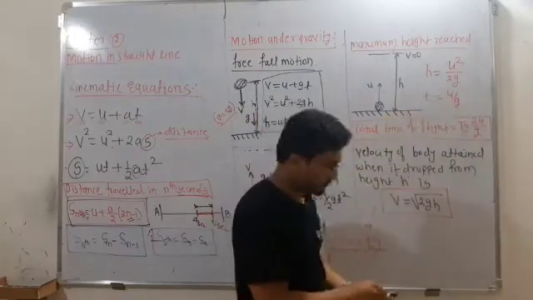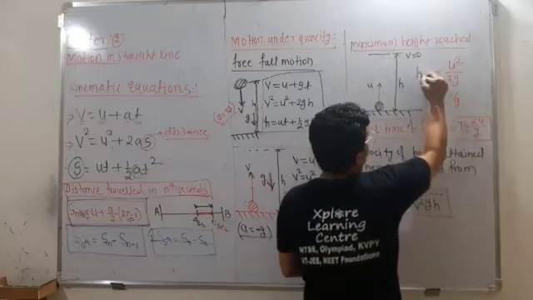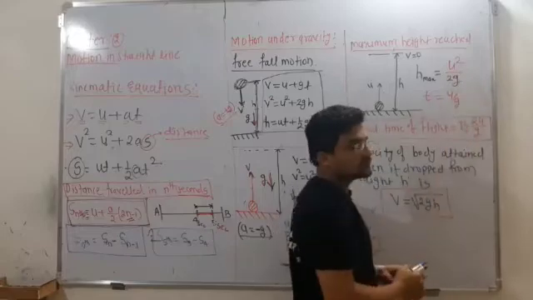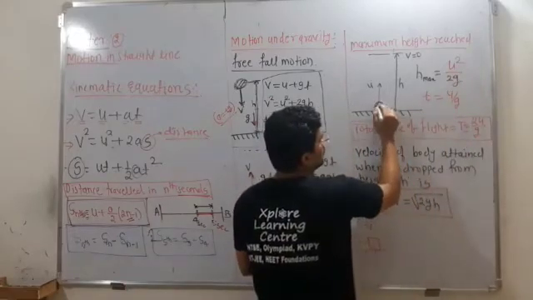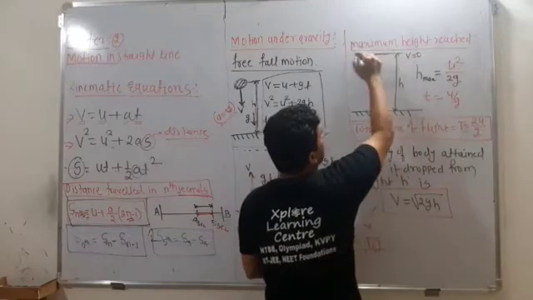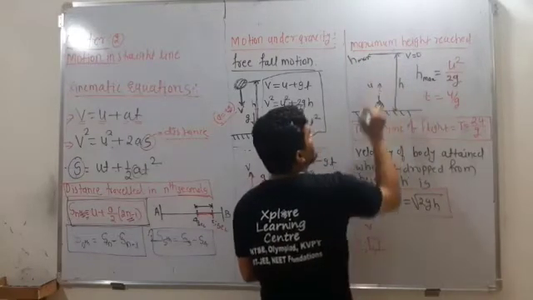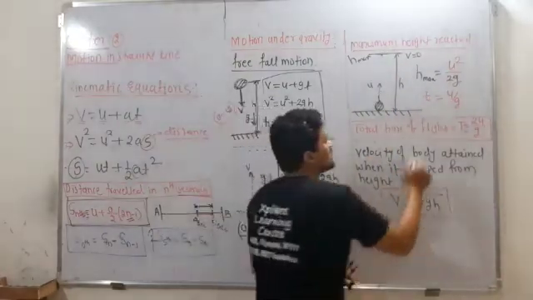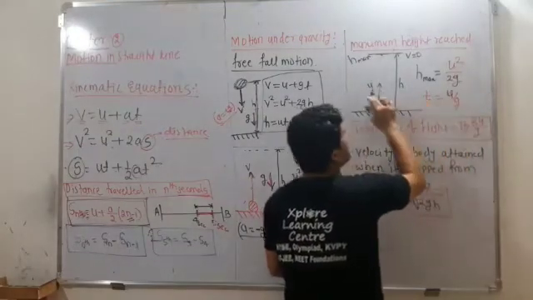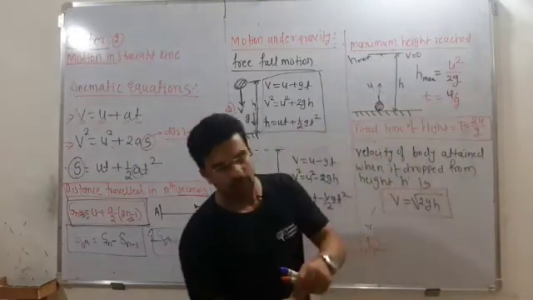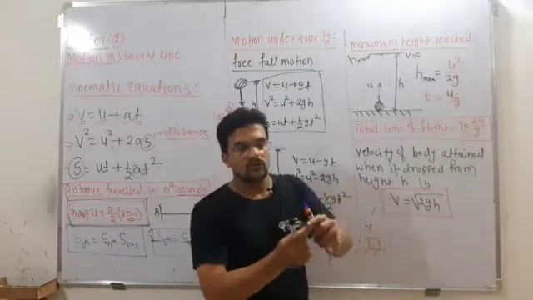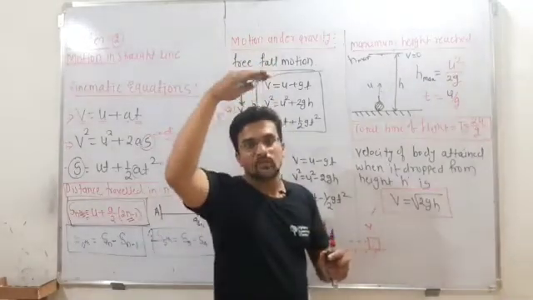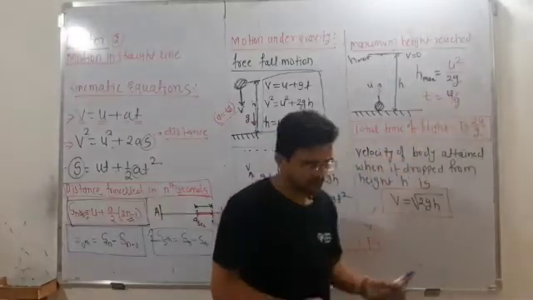So for height h, you can say maximum height h max is equal to what? u square divided by 2g. And from when you throw this object from here to reach maximum height h max, it takes a certain time. It means the object will take some time to go from here to there. So that time is nothing but t is equal to what? u by g. u is nothing but the initial velocity. Suppose I throw this object with 10 meters per second initial velocity, how high will it go, and how much time will it take to reach the maximum height? That is nothing but t is equal to u by g.